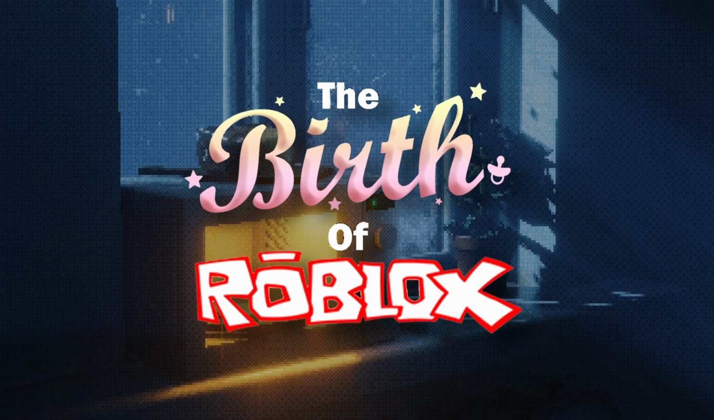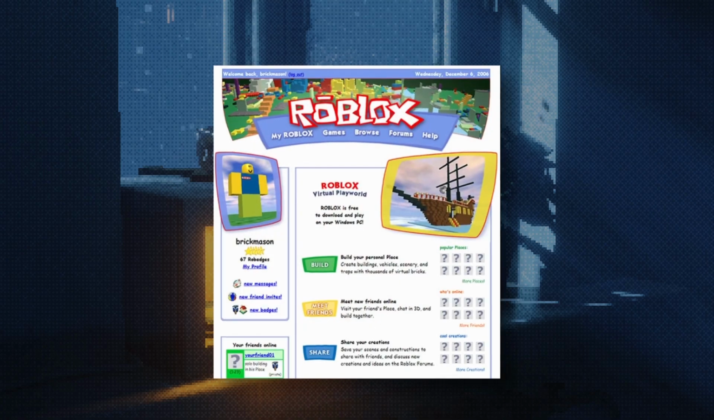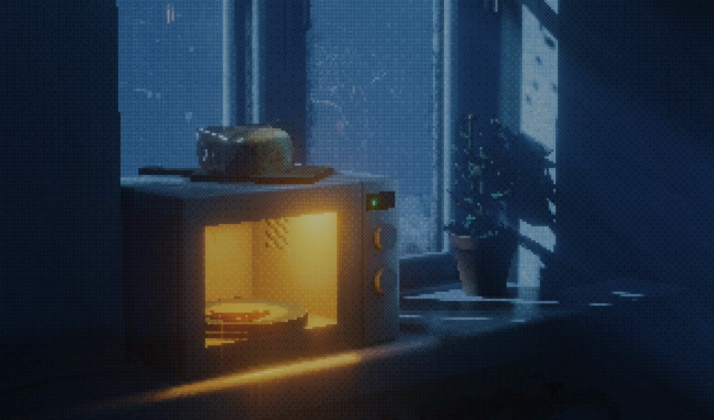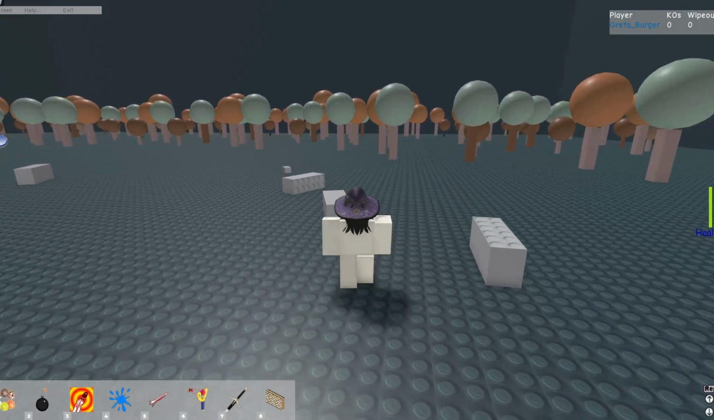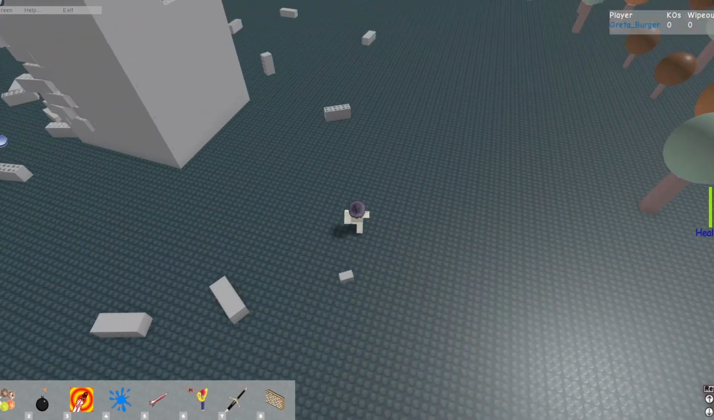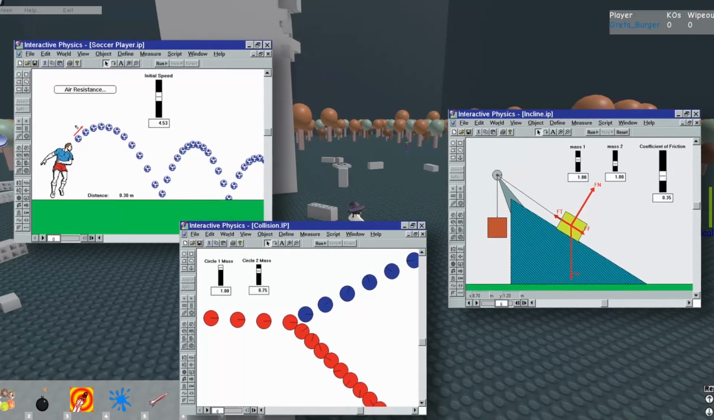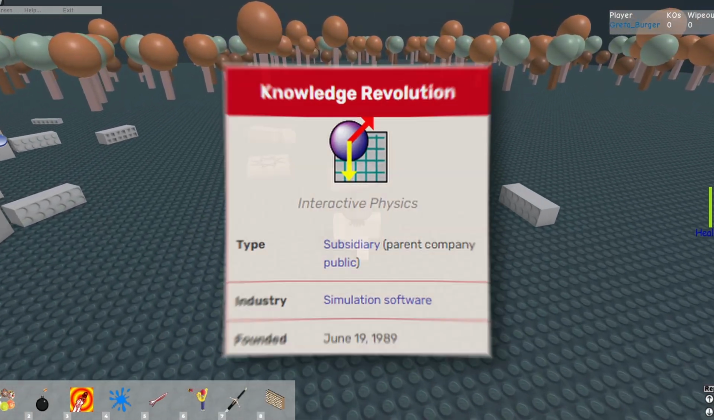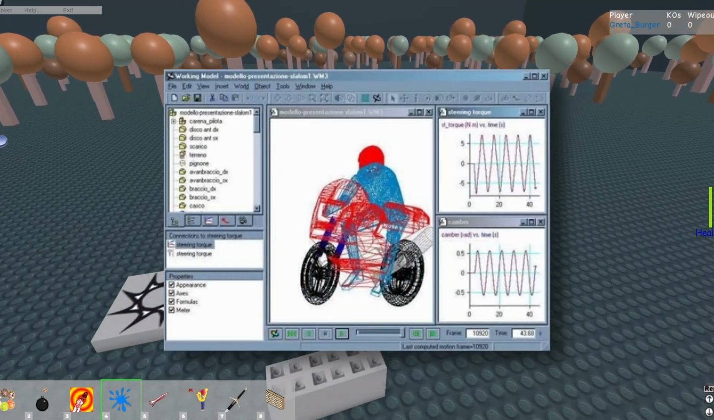We all know Roblox was introduced in 2006, right? But did you know its origins are even older? In fact, the first inspiration for Roblox was a physics simulation program called Interactive Physics from 1988. In 1989, the company Knowledge Revolution was founded to distribute this physics simulation program.